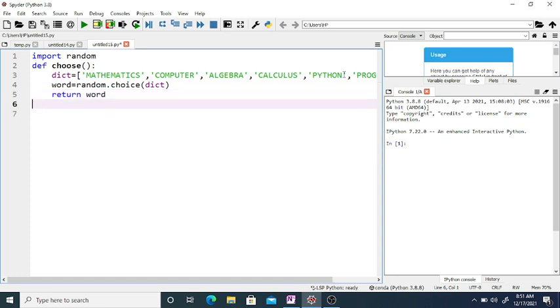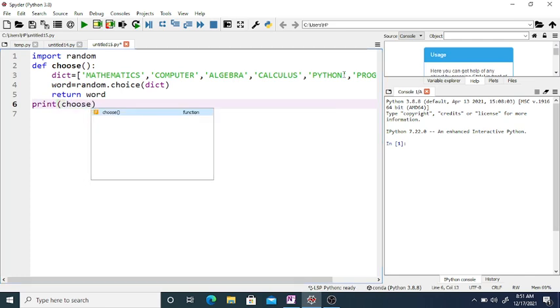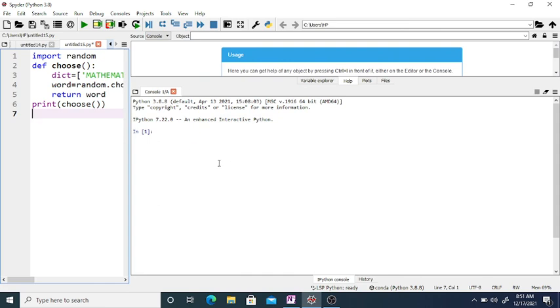So now if you call the function choose and print, then we get a random word from the dictionary, and we print that word here. If you run this, you can see the word mathematics.